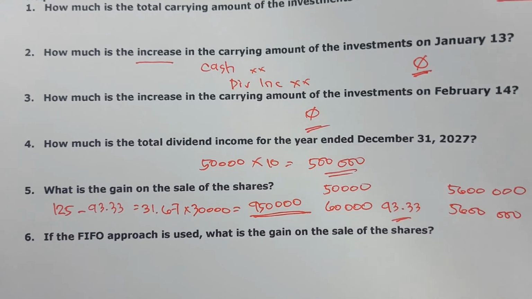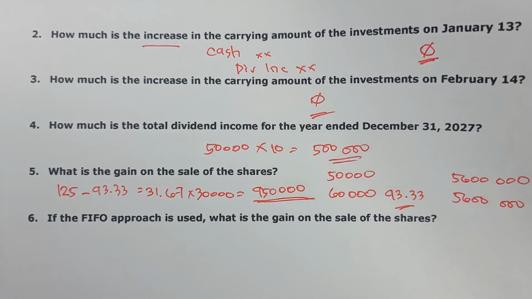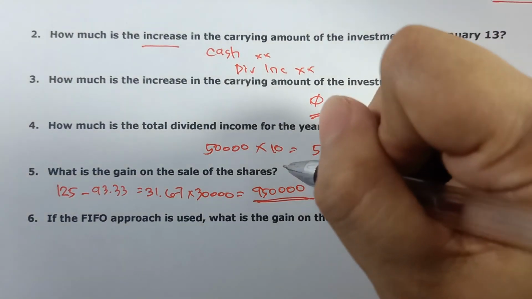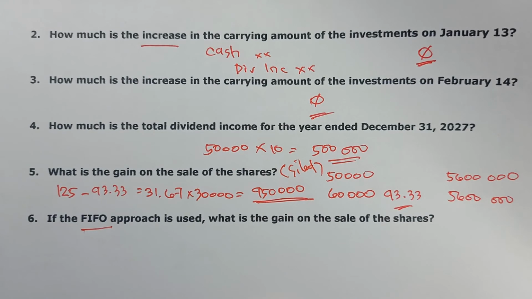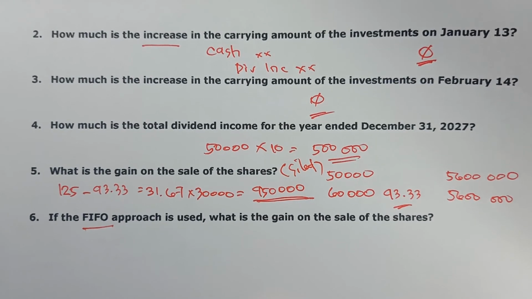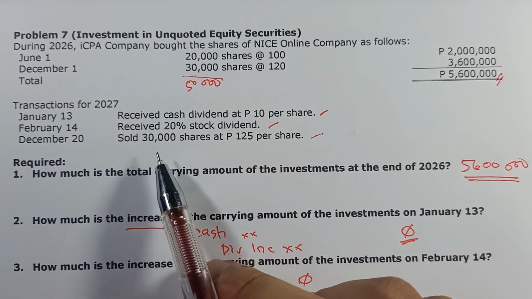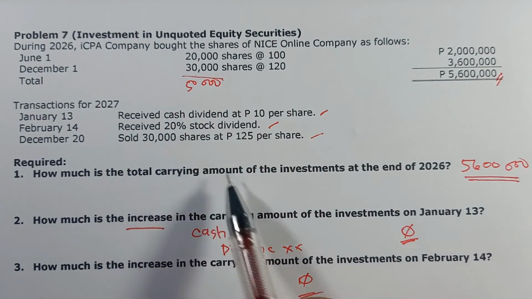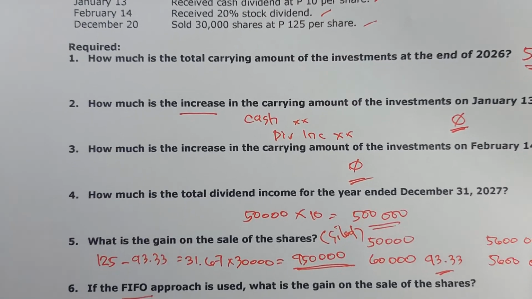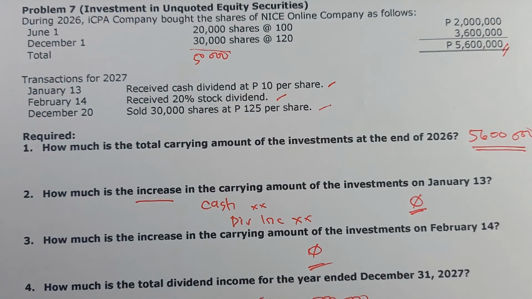Then lastly, if the FIFO approach is used, what is the gain on the sale of the shares? Sir, ano bang method ang ginamit sa 5? Ang ginamit sa 5 will be average. And if the problem is silent, average po ang ginagamit. Maliwanag? So, sir, paano po pag FIFO? Pag FIFO, ang ibig kasi sabihin yan is first in, first out. Meaning, ang una mong bibenta is yung una mong binili. So, kung nagbenta tayo ng 30,000 shares, una mong ibebenta yung 20,000 shares plus, of course, yung stock dividend for that particular shares. Alright? So, i-rewrite muna natin itong mga to at i-consider muna natin yung stock dividend.